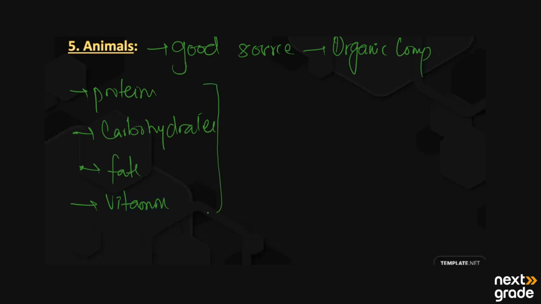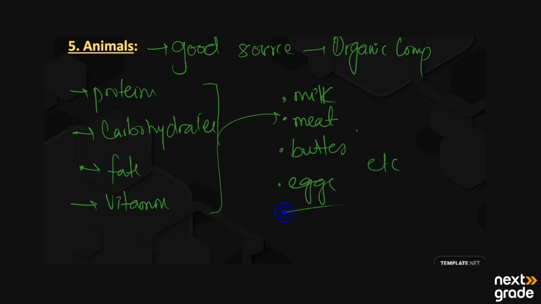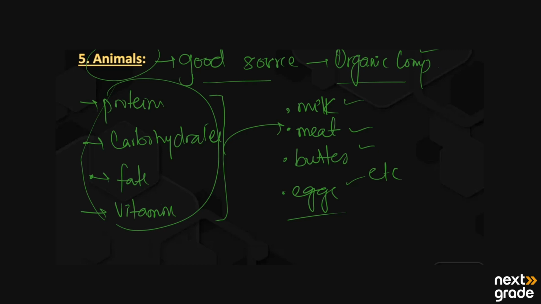These are all obtained from animals in the form of milk, meat, butter, eggs, and so on. So basically, in the form of milk, meat, butter, and eggs, we obtain these organic compounds from animals. So these are the main basic five sources of organic compounds. We can say that these sources are mainly from living things.